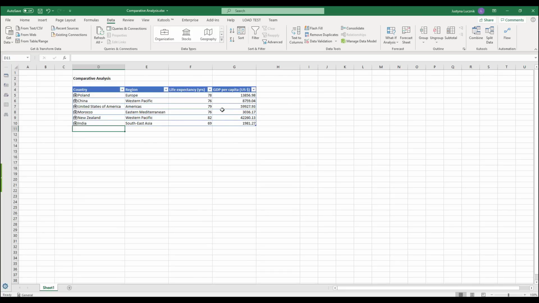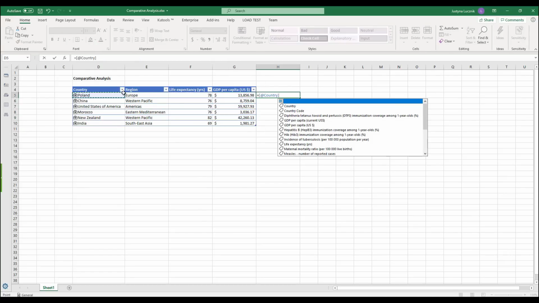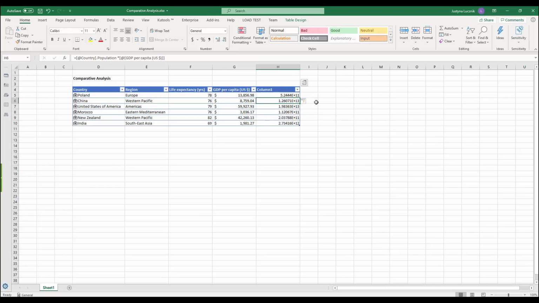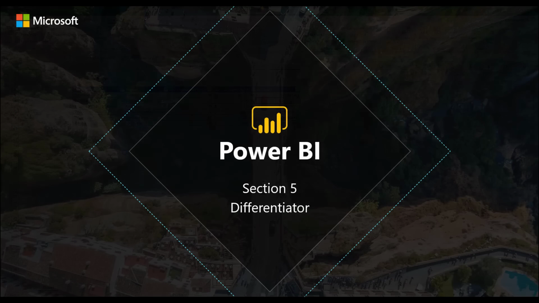And this isn't a pivot table, so if I want to just edit these cells and maybe do things like format this into a currency, or even more complicated things like typing in a formula, where we're going to pull, let's say, the population, maybe we can multiply it by the GDP per capita, and create our own calculations on top of this data. And this is all live connected data to Power BI, so I can simply refresh it, and if new data came in, all of these numbers would update.